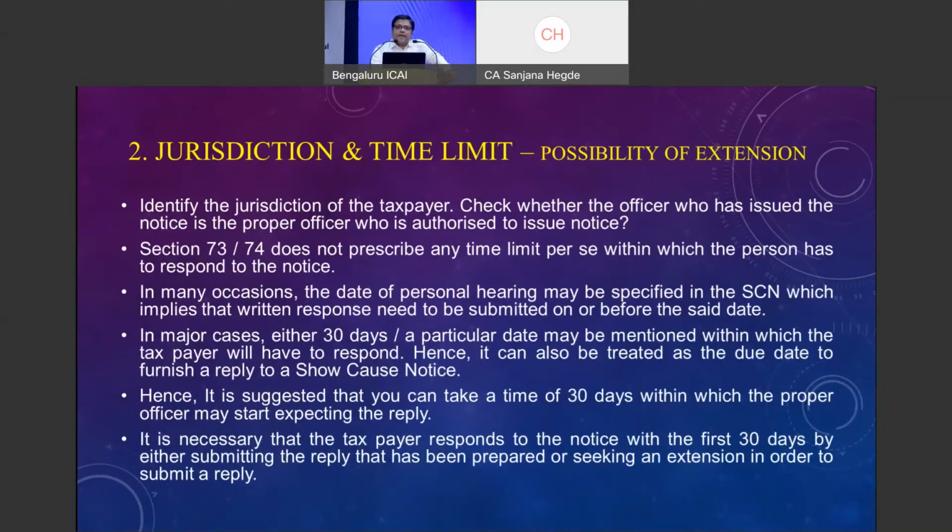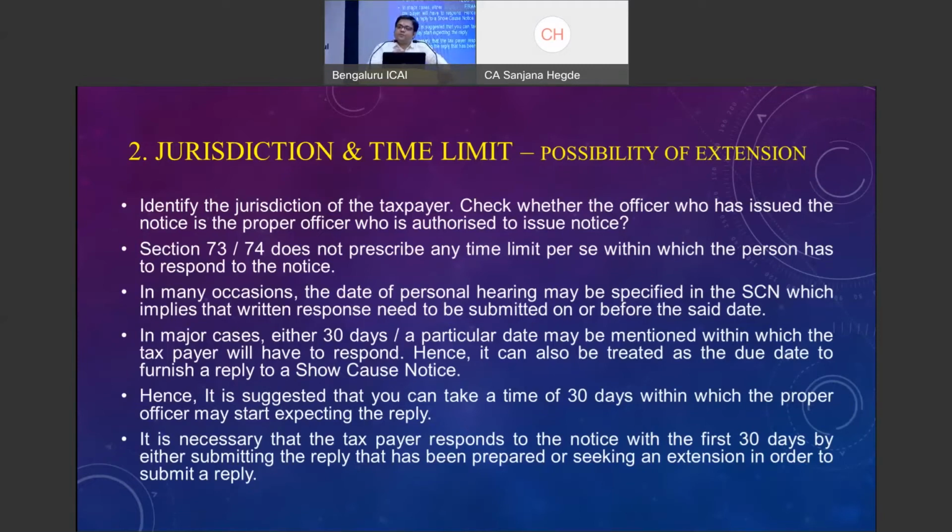73 or 74, as such, in my limited knowledge, does not mandate that a notice reply must be presented within particular days. But if you see, all the notices will contain that you are hereby directed to respond within 15 days of the time. Otherwise, this case will be decided on an ex parte basis. So either they give 15 days or 30 days time. Maximum is 30 days, not more than that.